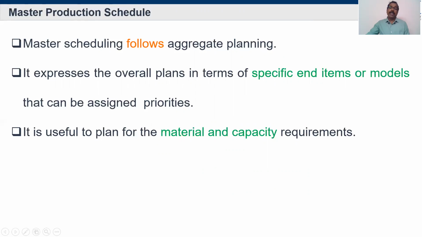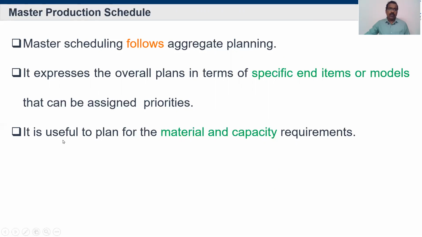Aggregate planning is all about the overall plan of the organization, but the master production schedule follows it and creates divisions or subclasses, specific items like models.